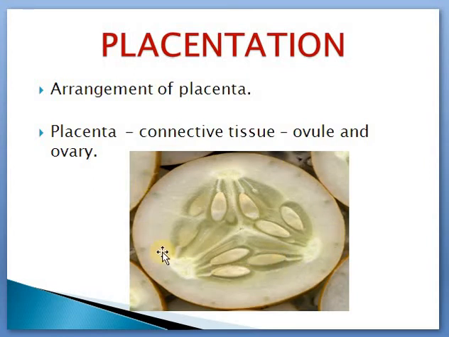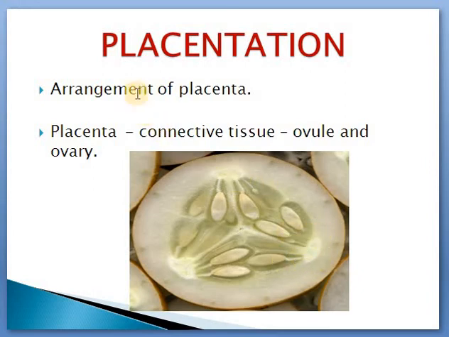So this is a cucumber. Have you ever seen a cucumber like this? After this video, just get into your kitchen, take a cucumber, cut it and view it clearly by yourself. This is the placenta, and this is like the umbilical cord that we can see in babies. That umbilical cord is the connecting tube connecting the baby. This is the baby plant, sleeping inside, and this is the umbilical cord sort of thing, which is a connective tissue. In plants we call this the funicle. So this is the connective part and this is the placenta.